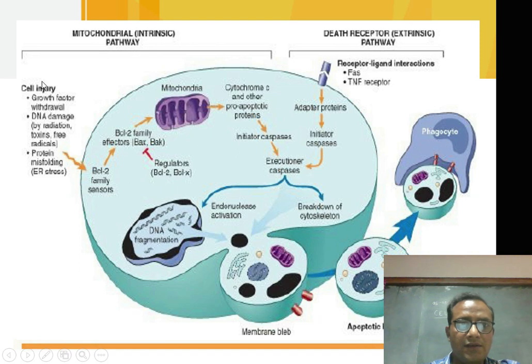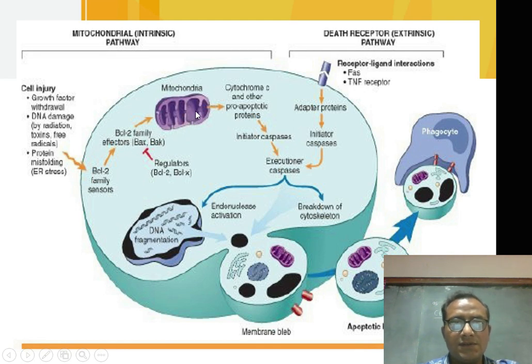So these are the stimuli that cause cell injury. Due to this, there will be activation of BCL2 family sensors. BCL2 family members are the BAX gene and BAK gene. These are effectors of the BCL2 gene family.